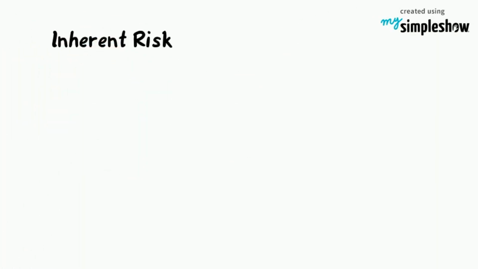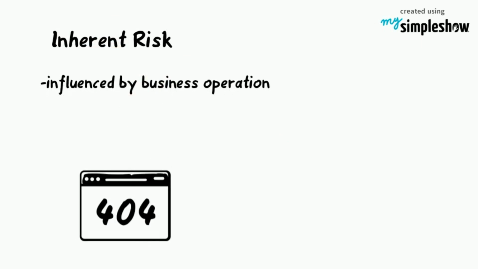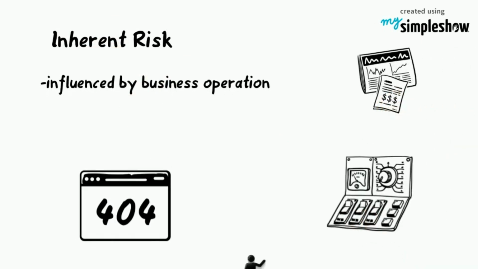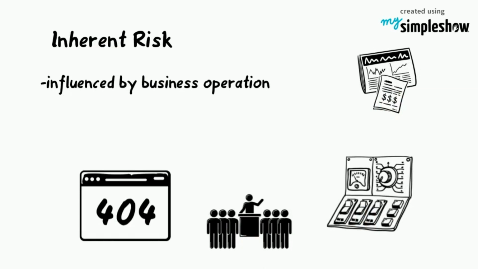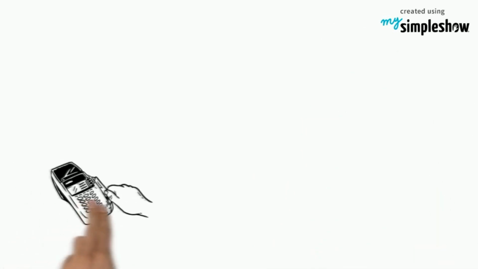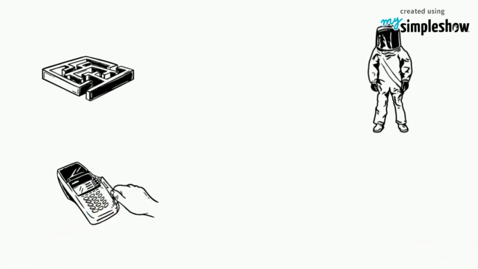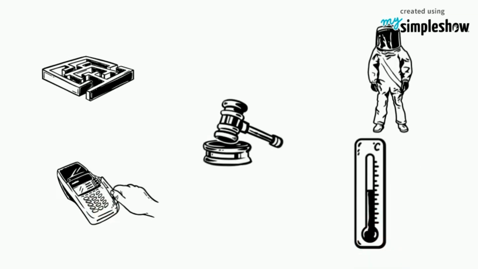Firstly is inherent risk. Inherent risk is caused by an error or omission in the financial statement and the absence of internal control. It is also influenced by the business characteristics and the business operation. Besides that, it occurs when the transactions are complex or in situations that require a high degree of judgment in regard to financial estimates.